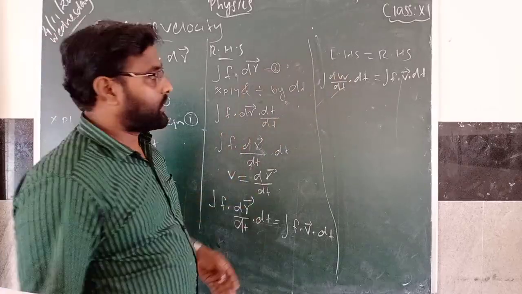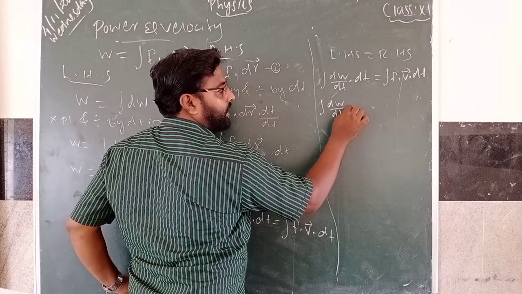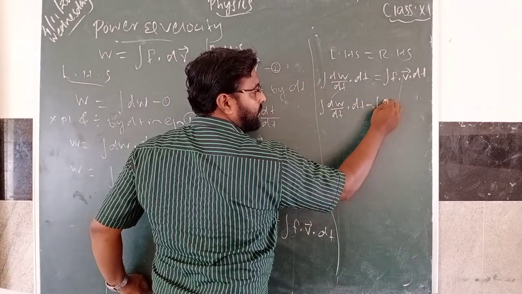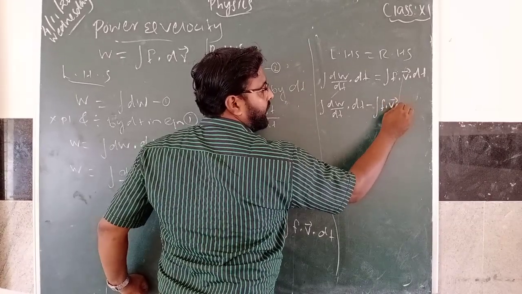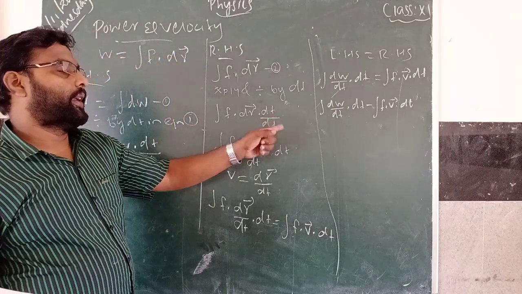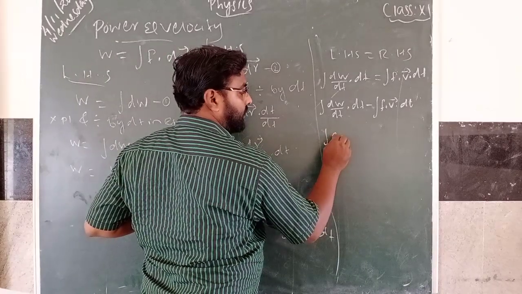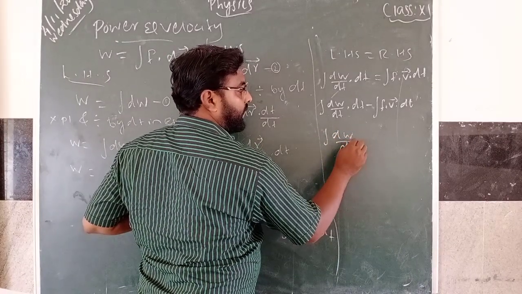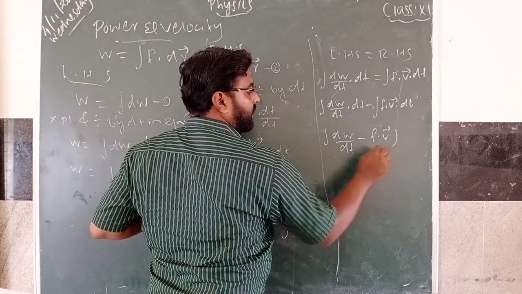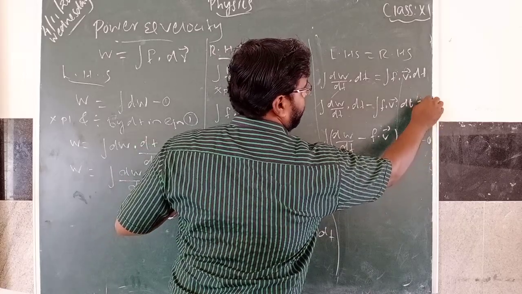Now take it to one side. So dW by dt into dt, plus when it comes to this side, minus F dot v into dt. Now here dt, there dt, take it common outside. So you can write dW by dt minus F dot v into dt equal to 0.